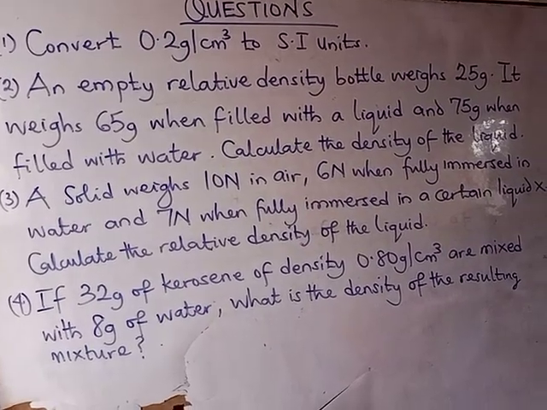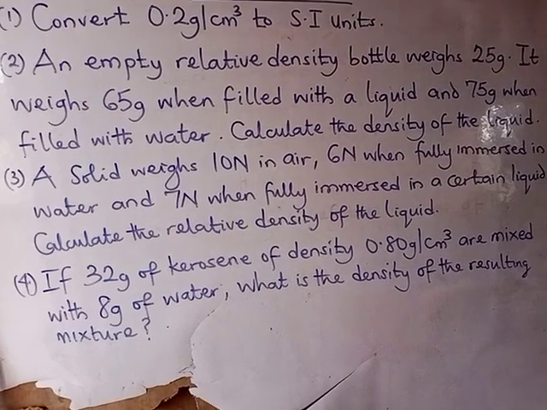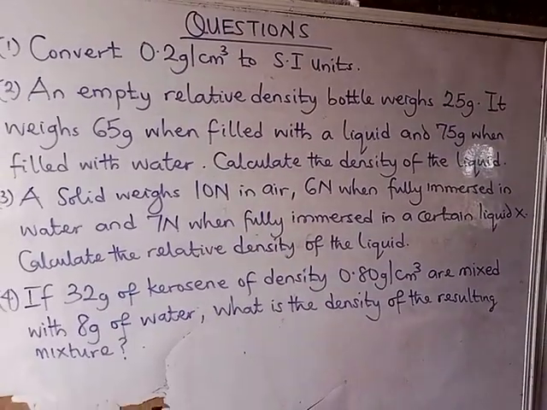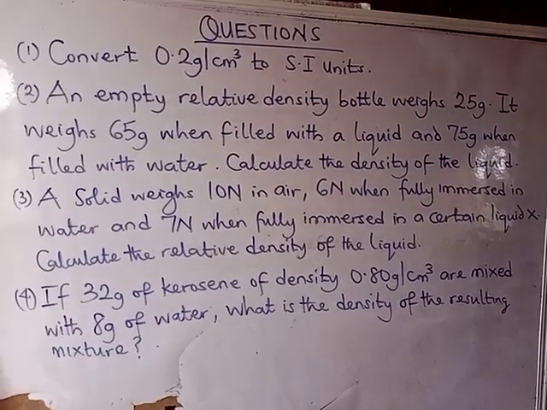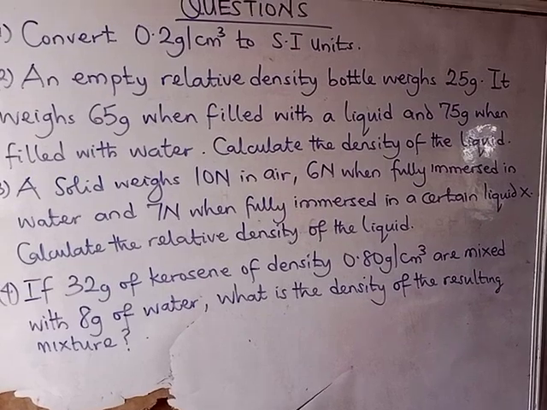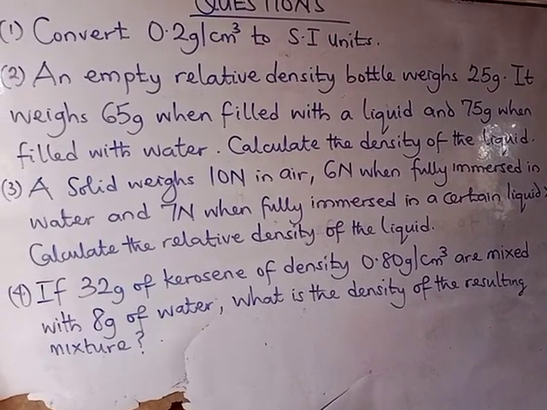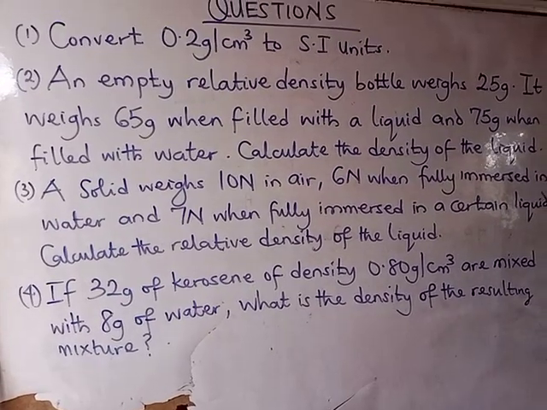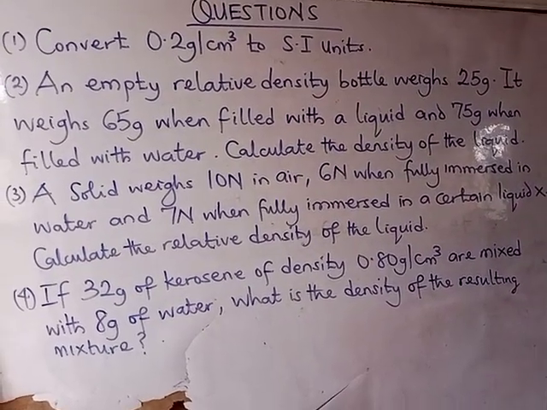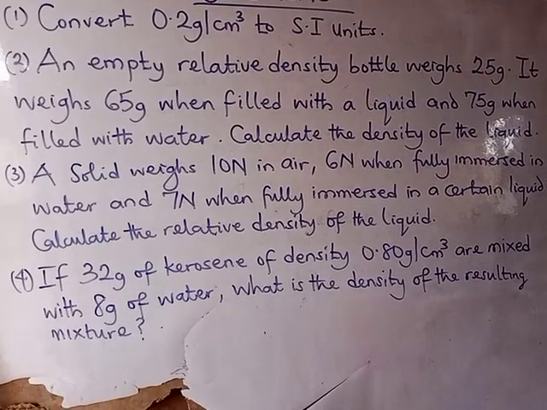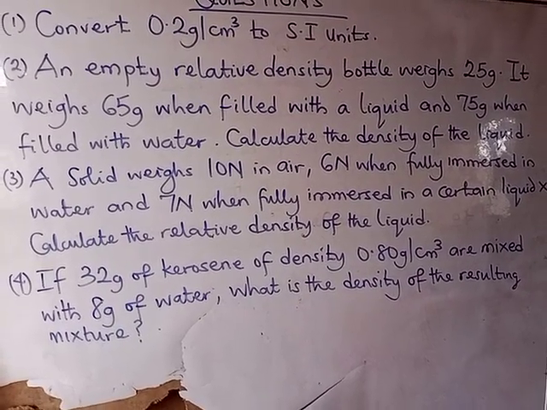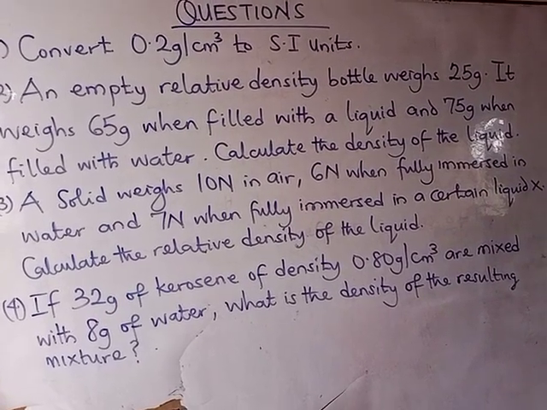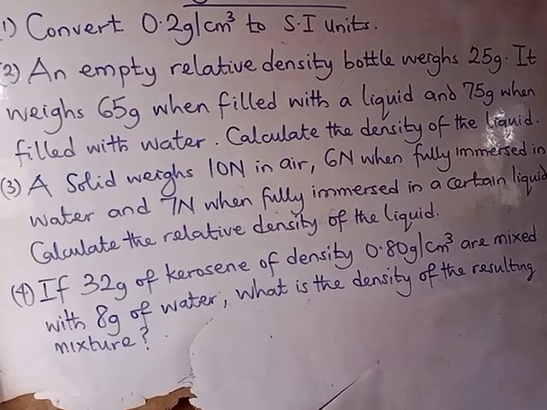The second one: an empty relative density bottle weighs 25 grams. That's the weight in air of the empty bottle. It weighs 65 grams when filled with a liquid and 75 grams when filled with water. Then we have to calculate the density of the liquid.